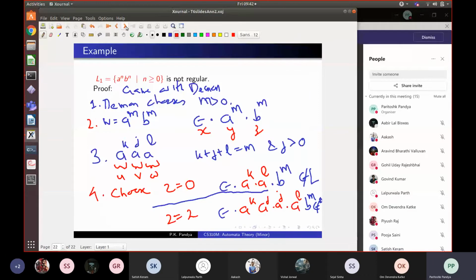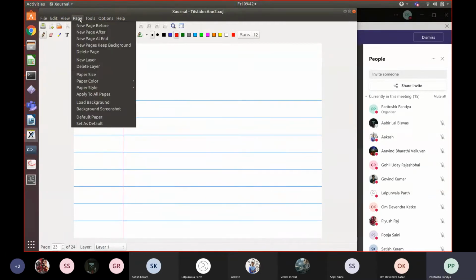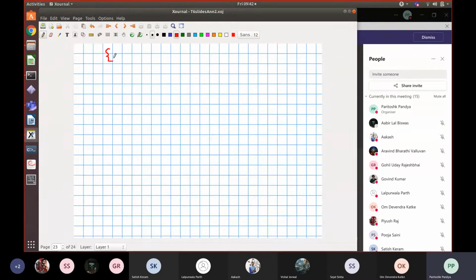We did this example yesterday, but I'm going to repeat this again. So what we are trying to show is that a raised to n, b raised to k, where k is greater than or equal to 0, is not regular. This is what we want to do. You will be asked many questions about how to do this. Once you do a couple of examples, the pattern will become clear to you. It may sound complicated. So we play this game with the daemon.